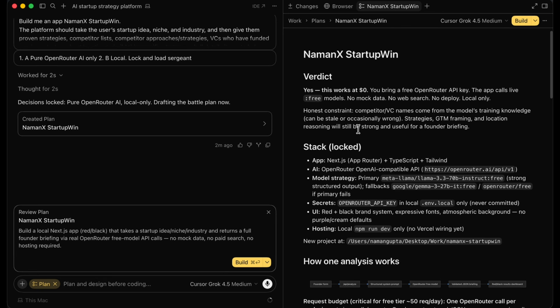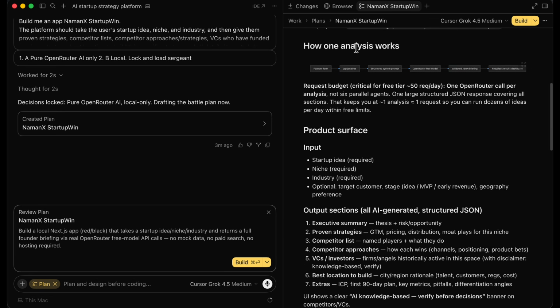So it's being upfront with us. A lot of models will lie to your face and say, oh yeah, sure, we'll do it, when it knows that it's actually not going to be able to do it. But over here, you can see that Grok 4.5 is very honest, which is something that Elon claims a lot. So we can see that right over here. And then it's talking about the stack, so it's going to be using Next.js, TypeScript, Tailwind, AI, model strategy. All right. And then it's saying how one analysis works. So request budget, critical for free tier: 1 OpenRouter call per analysis, not 6 parallel agents. 1 large structured JSON response covering all sections. That will keep you at 1 analysis is roughly 1 request. So you can run dozens of ideas per day within free limits.